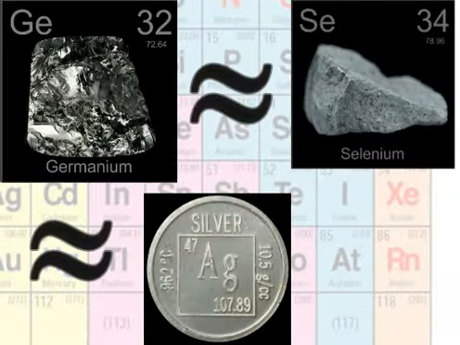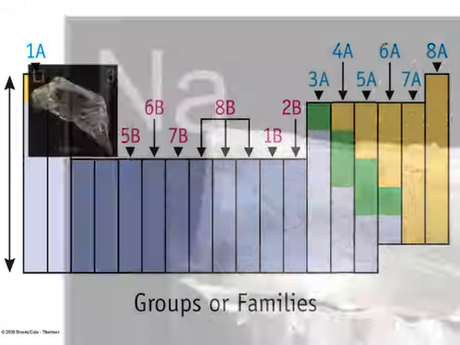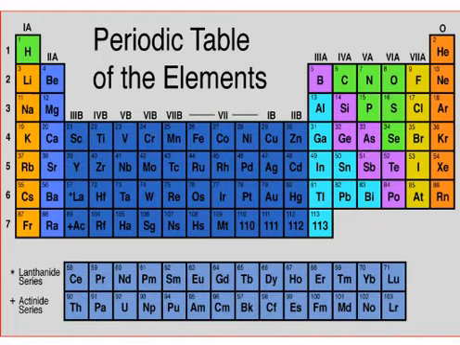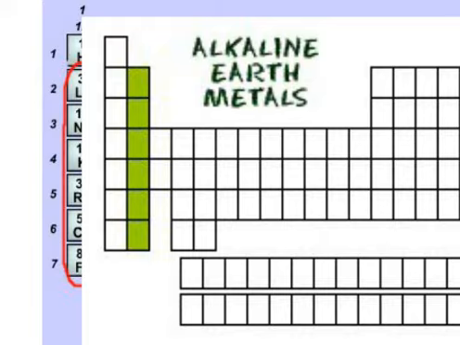Elements are classified into groups, periods, and blocks. Groups or families are the vertical columns located on the periodic table. Groups contain elements with very similar properties and have special names such as Group 1A being alkali metals and 2A being alkaline earth metals. 7A are called halogens and 8A are the noble gases.